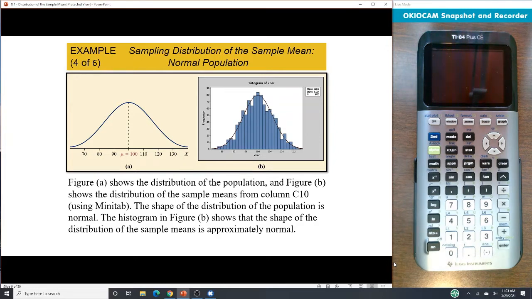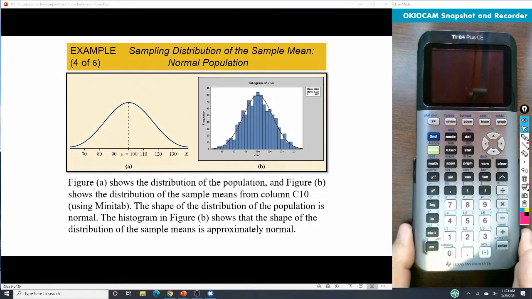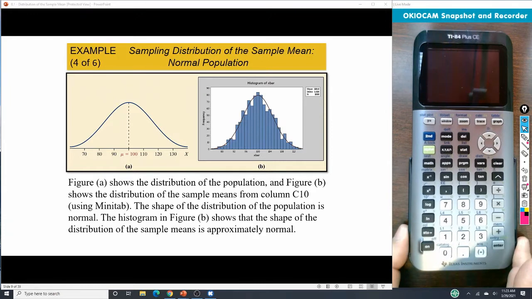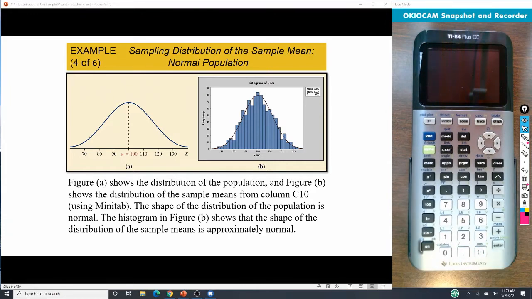We see through the bar graph that it is approximately normal. It looks very much like our bell shape, so we're able to work with that. It gives us some good pieces to work with, because we can use the empirical rule and things like that if we know it's close to normal.